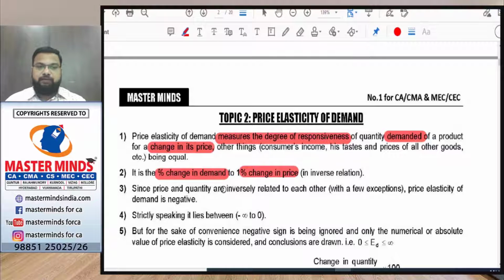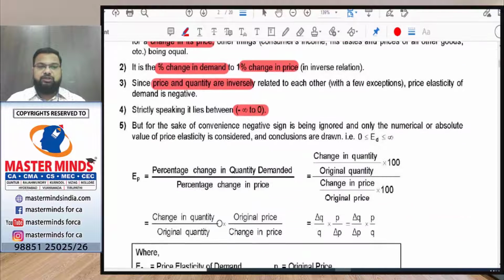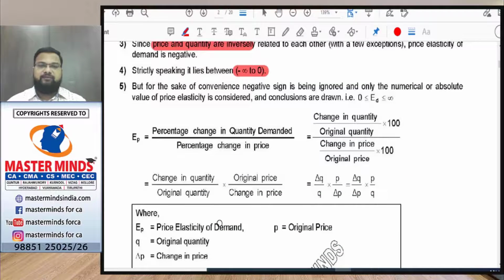As the relationship between price and quantity is inverse, strictly speaking the value lies between minus infinity and 0. But for the sake of convenience, the negative sign is ignored, and we treat the value as lying between 0 and infinity.